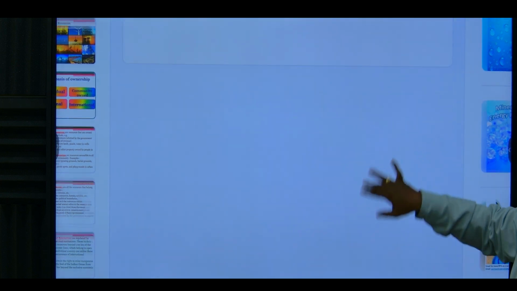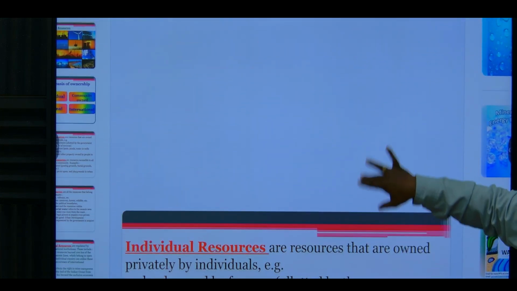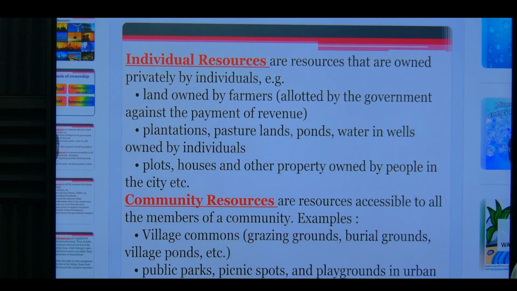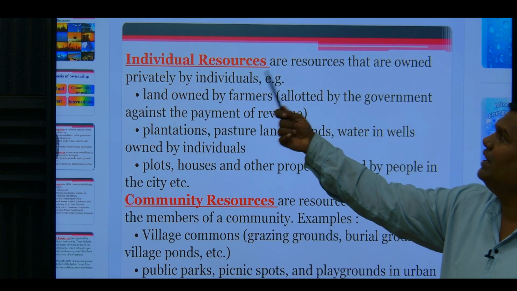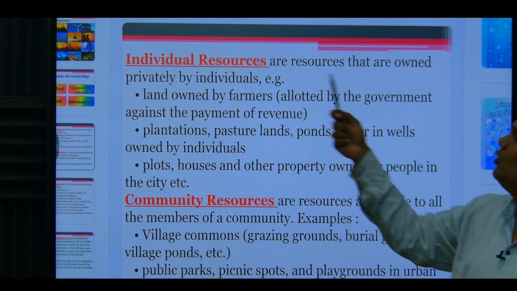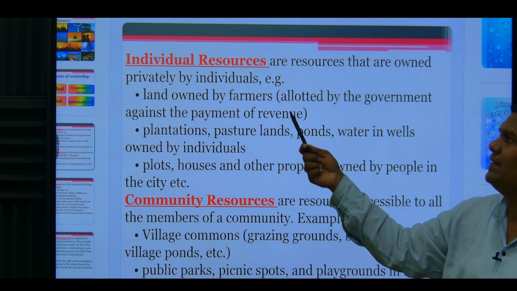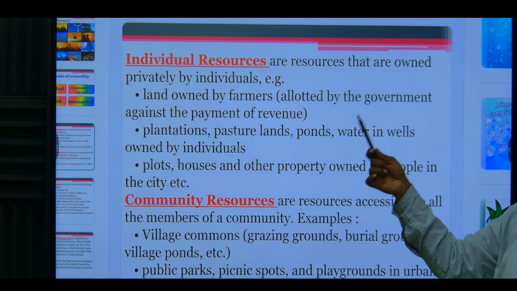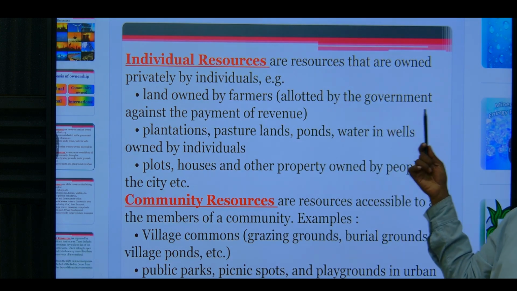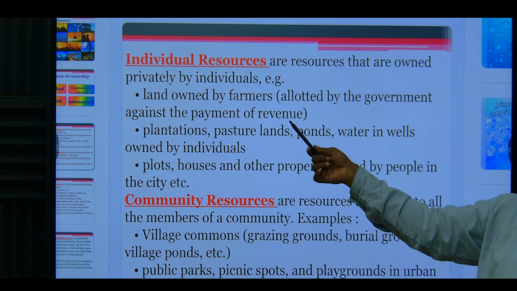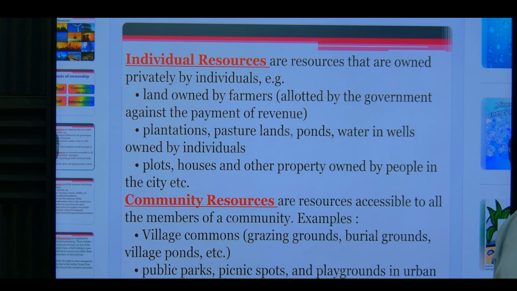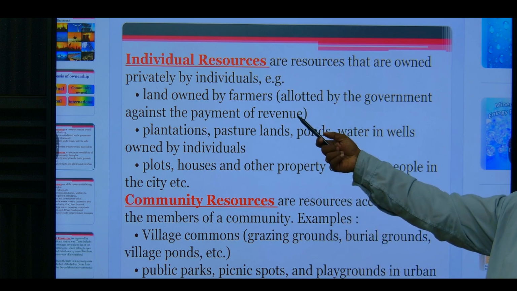Okay, what are individual resources? So individual resources are those resources which are owned privately by individuals, like land owned by the farmers, allocated by the government against the payment of taxes. Revenue means the tax farmers have to pay, the land tax. So that is individual resources.